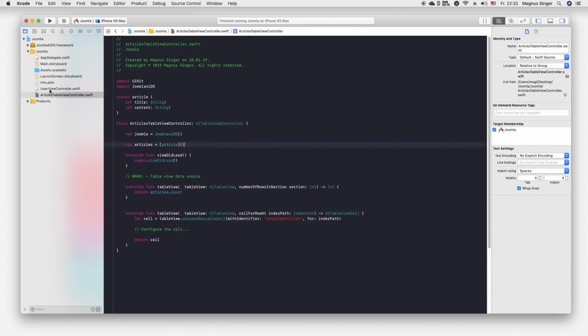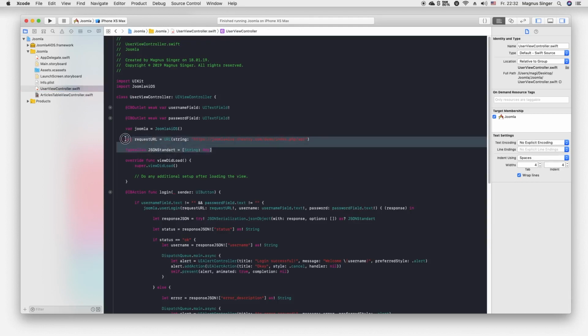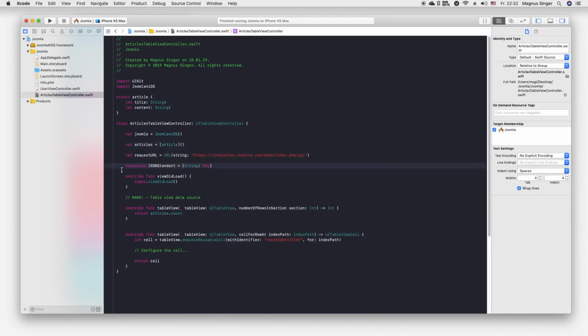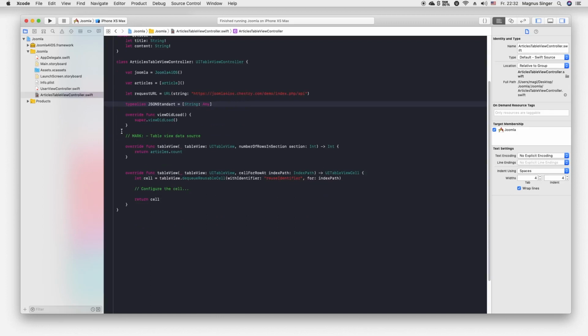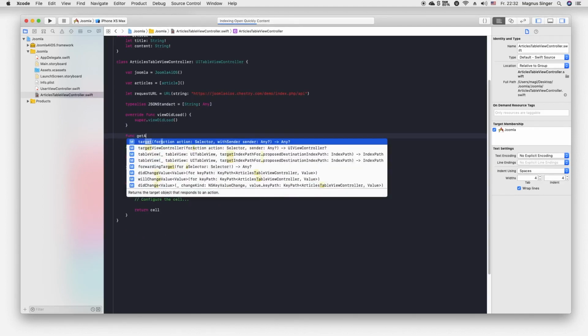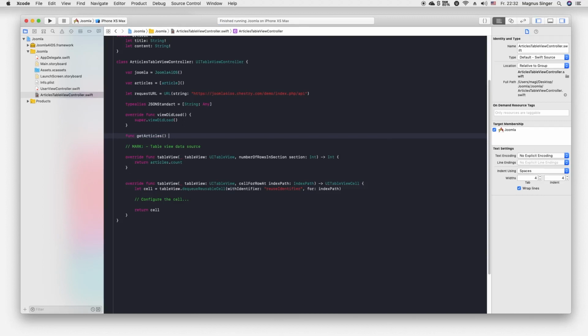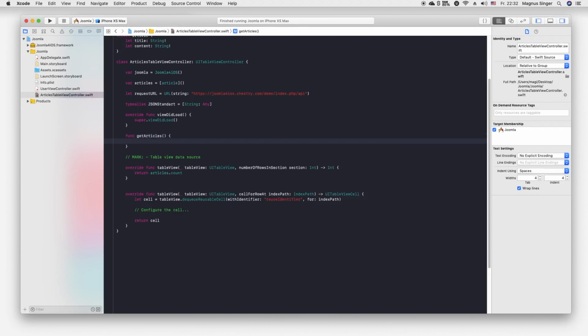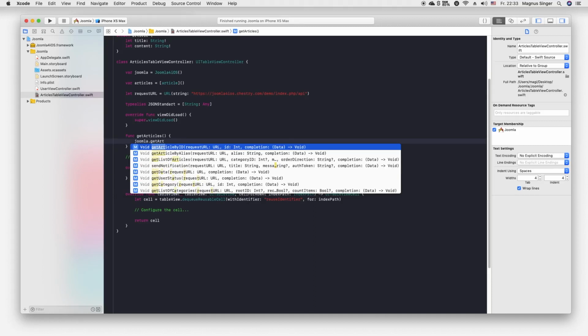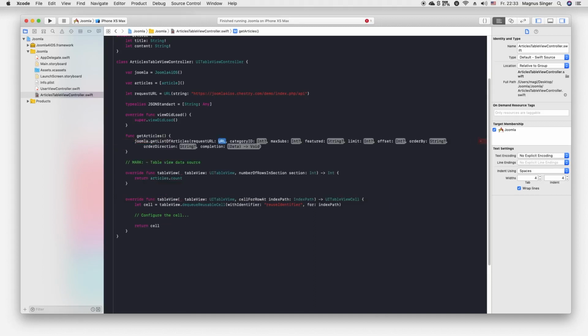Now again, of course, we can copy it from over here. So of course we need again our request URL and JSON standard. And now we can just create a function getArticles, where we will make a call Joomla.getListOfArticles. Here we have it, our request URL, of course.